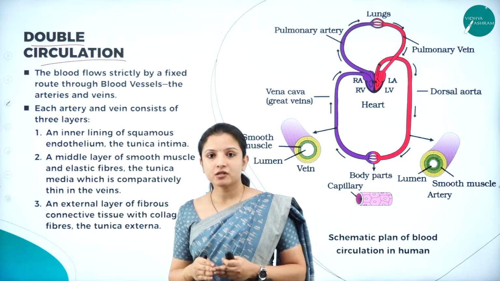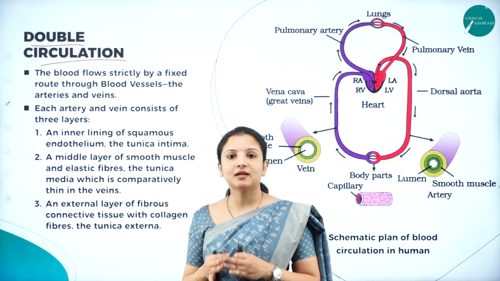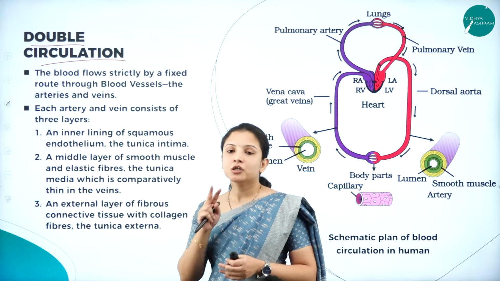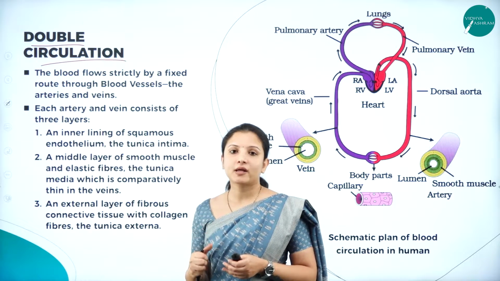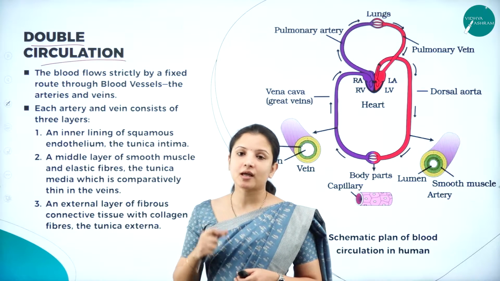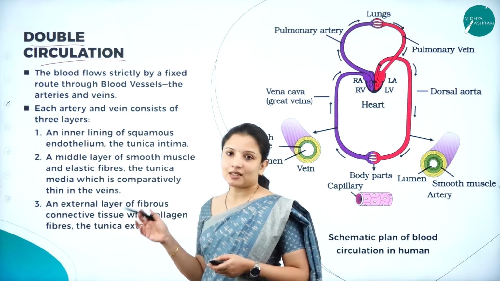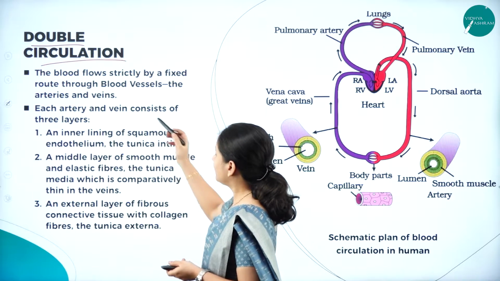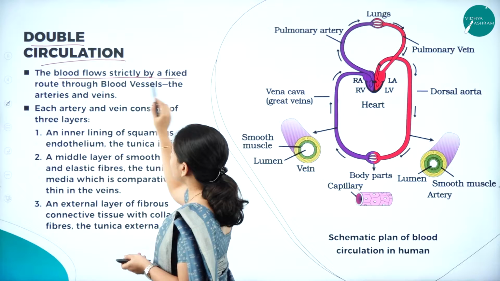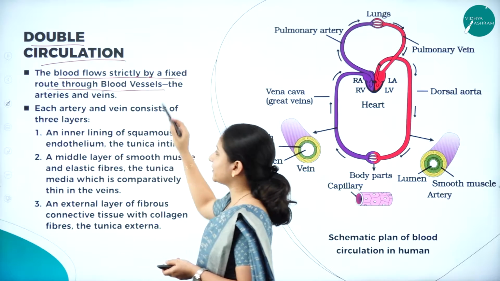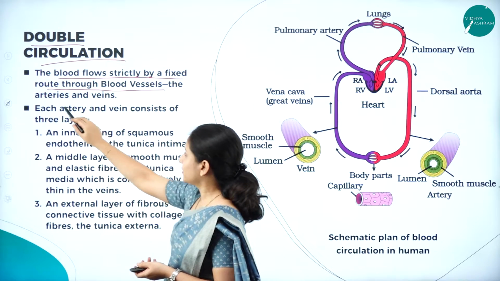The circulation of blood in the heart is called double circulation because two circulations are involved. One is the pulmonary circulation and the other is the systemic circulation. So we shall study that. The blood flows strictly by a fixed route through the blood vessels, that is, the arteries and the veins.